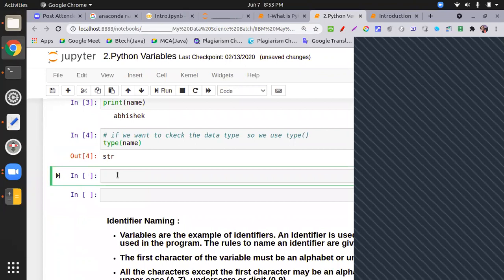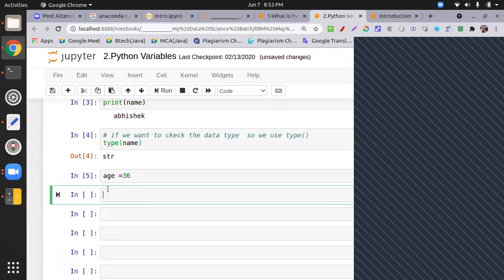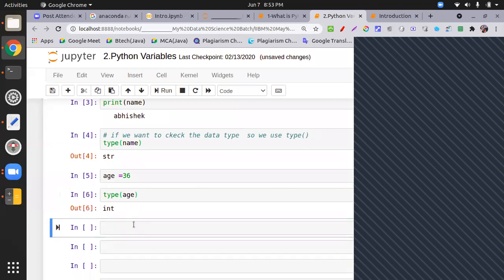Similarly, if I put age, what kind of data type is it? Again, we check over here. I put type of age. It says integer. Again, one more thing: I take salary, some float value.